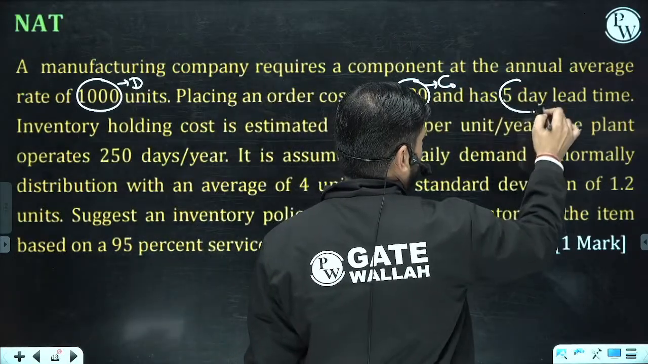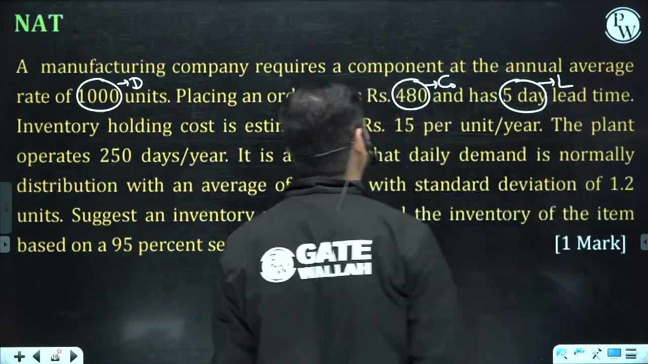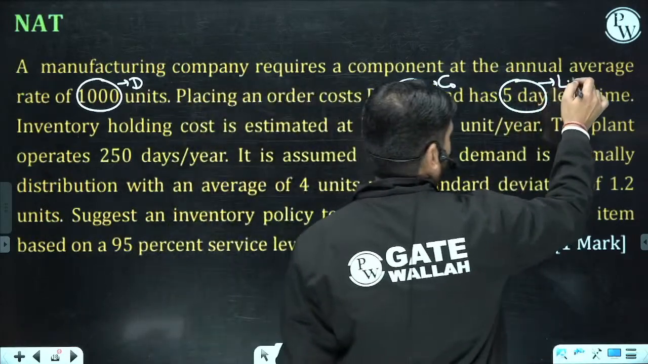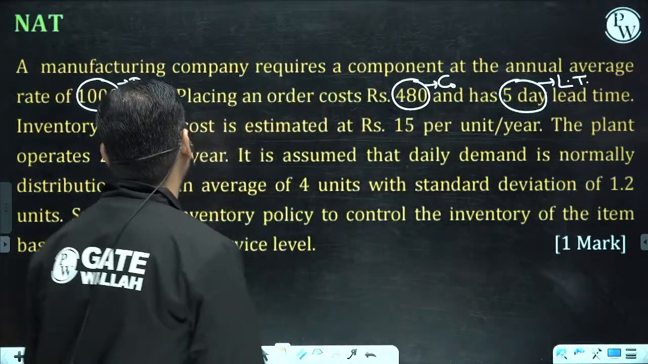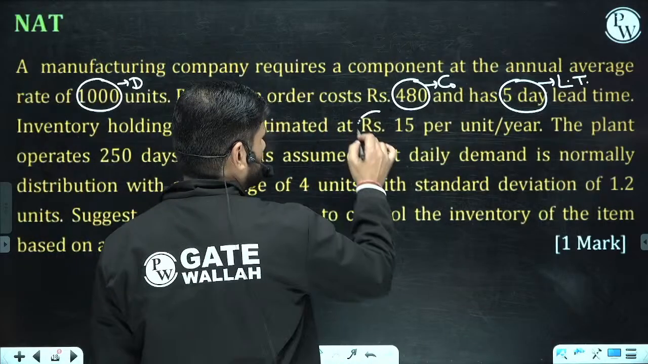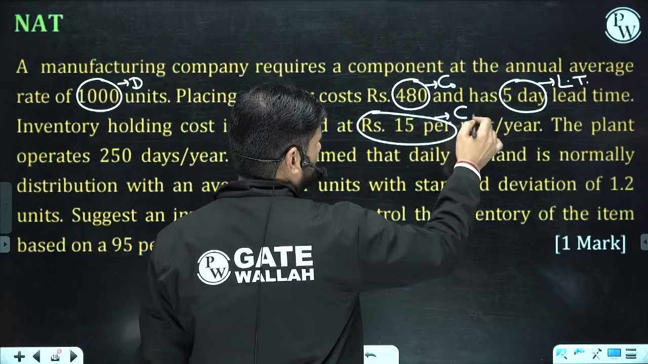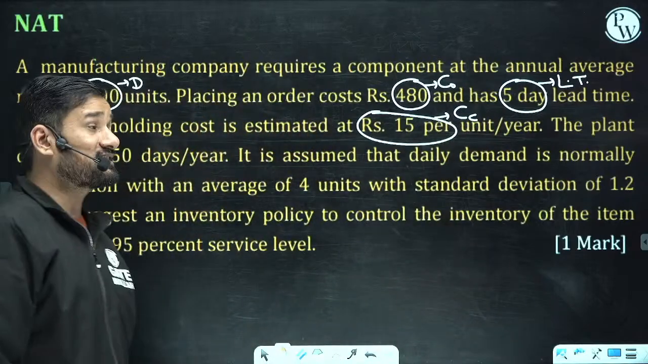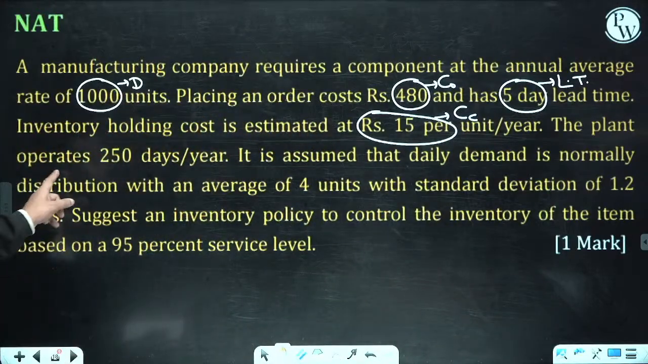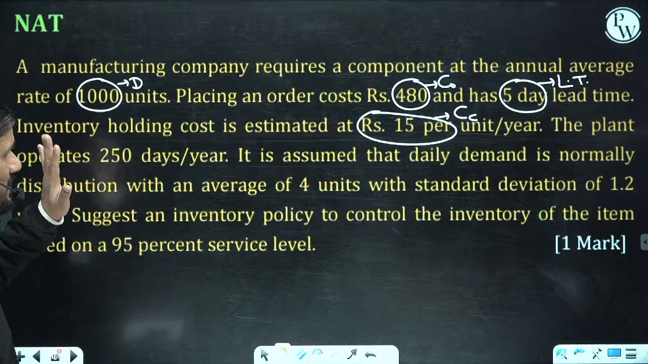This is lead time, 5 days. We can say L, or LT, lead time. The holding cost is 15, the holding cost is 15 CC. Now let us check what they are asking for. The plant operates 250 days. Okay, 250 days the plant is operating.